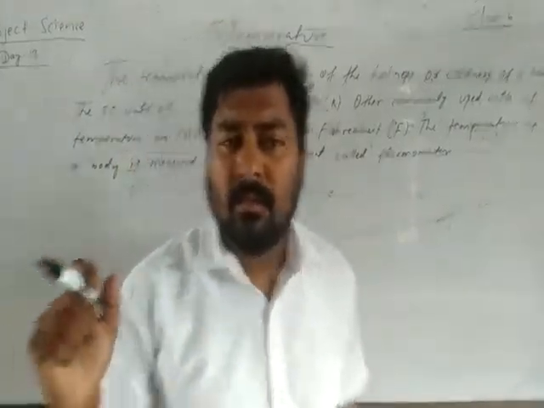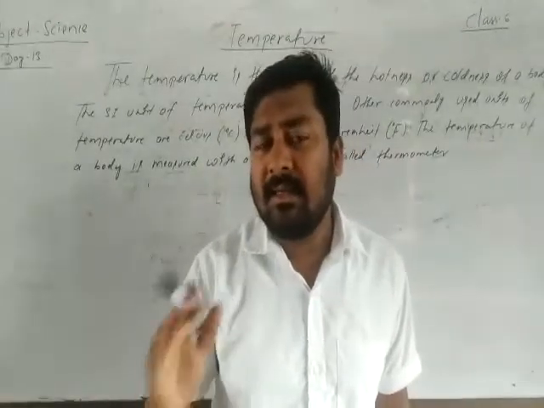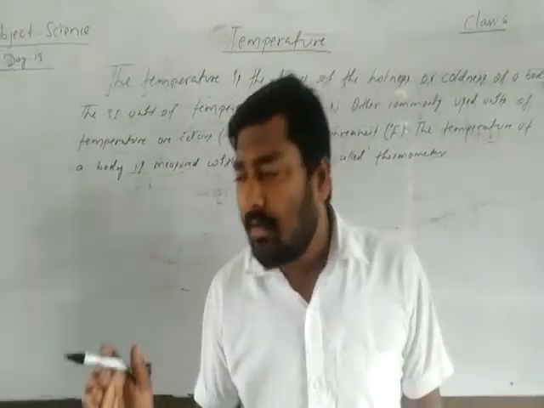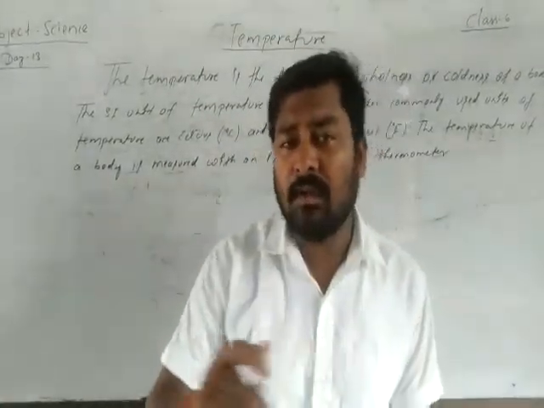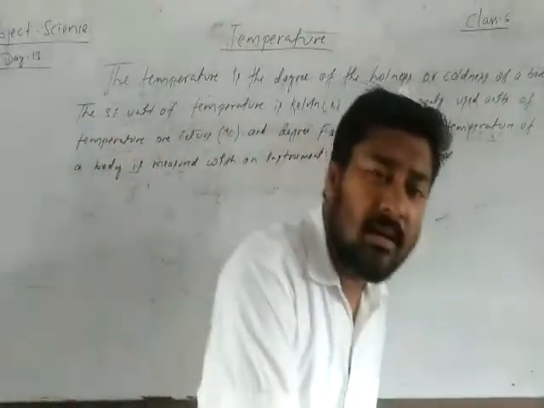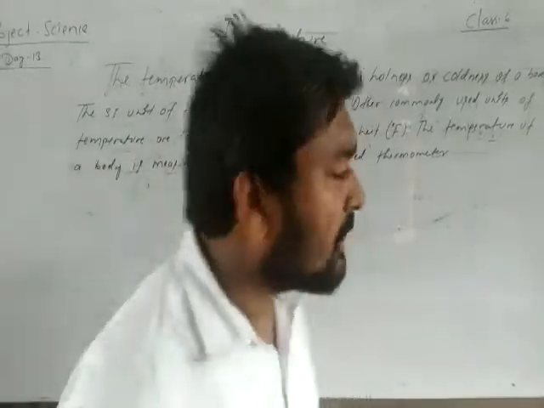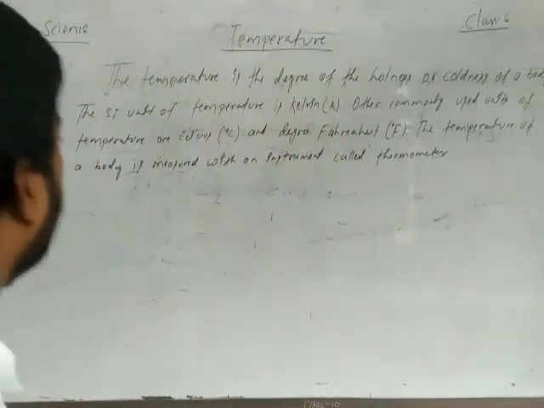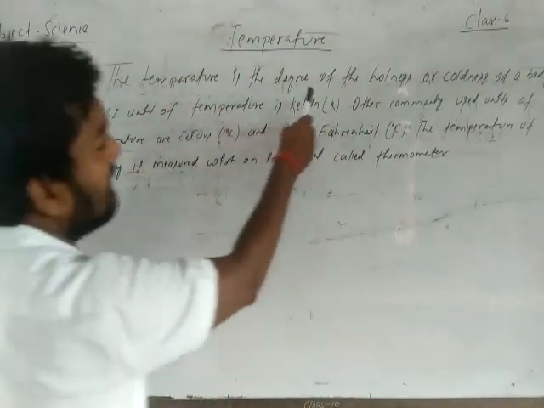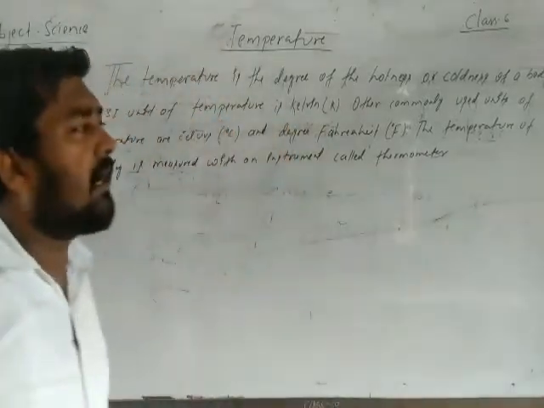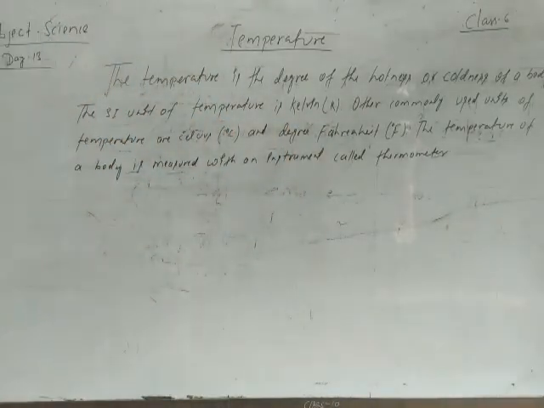It means that heat can transfer from hot to cold, isn't it? So according to this, we can say temperature is the degree of hotness or coldness of a body.